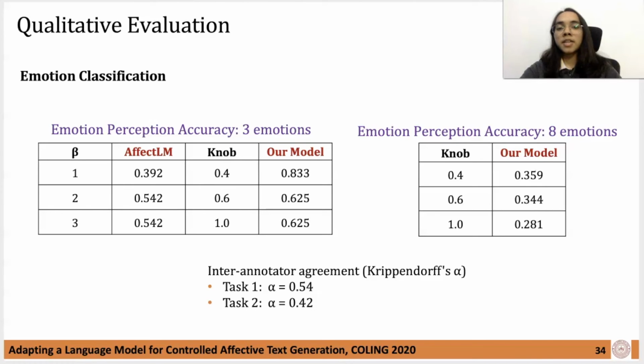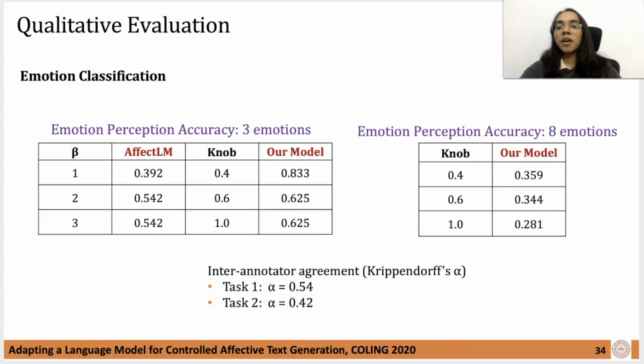The annotators were presented with text snippets from these 3 emotion classes generated by 2 models, that is Affect-LM and our model. The annotators were blind to the source of the generated text. The sentences uniformly belong to 3 intensity values, beta equals 1, 2, 3 for Affect-LM and 0.4, 0.6, 1 for our model. From the emotion classification results, compared to Affect-LM for 3 emotions, our model seems to reflect emotions better at all intensity values.